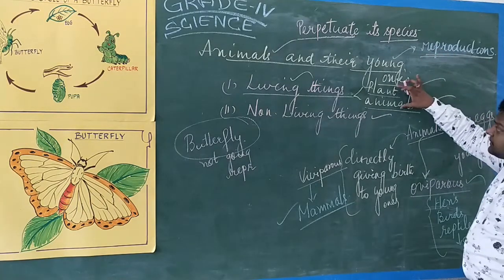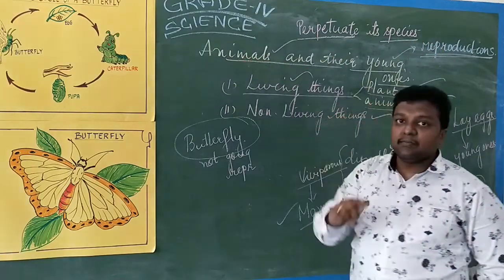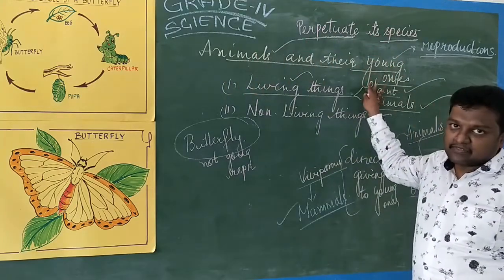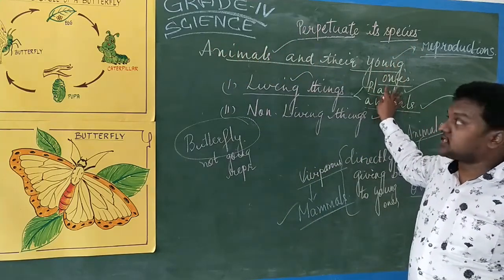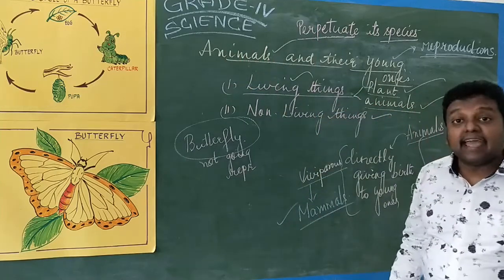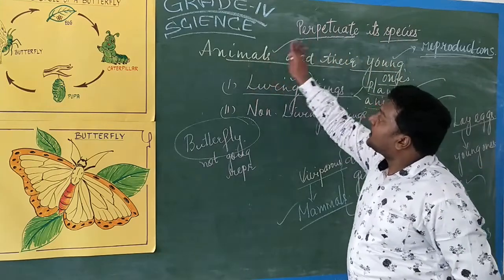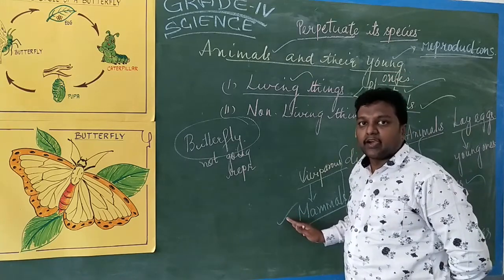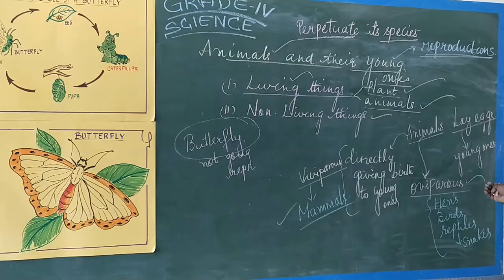So that is the similarity between plants and animals, isn't it? And what is the chapter that we are studying? About animals only we are studying, not about the plants. Animals also have a life cycle, plants also have their life cycle. Animals also have different modes of reproduction, plants also have different modes of reproduction. But animals and their young ones: how animals are giving birth to young ones. Either it is going to give birth directly to the young ones like the viviparous animals, or otherwise it is going to give rise to the formation of an egg.